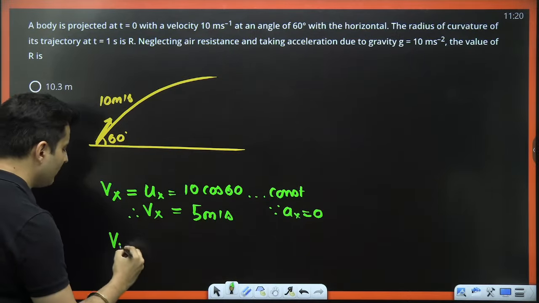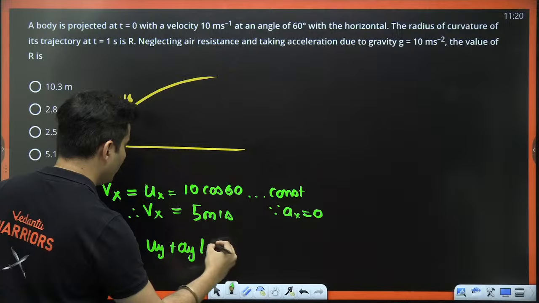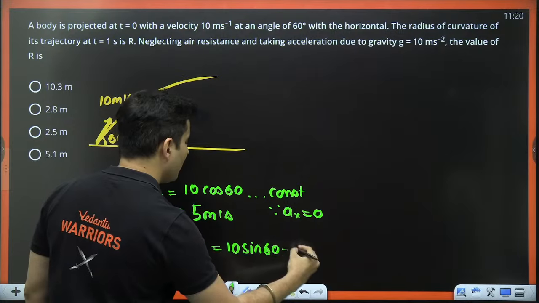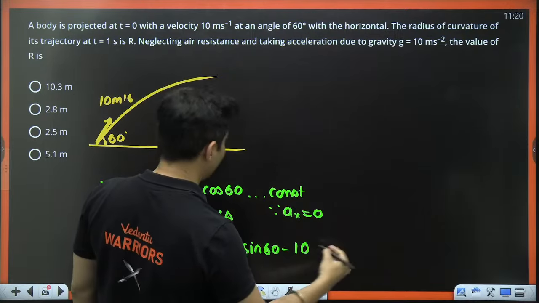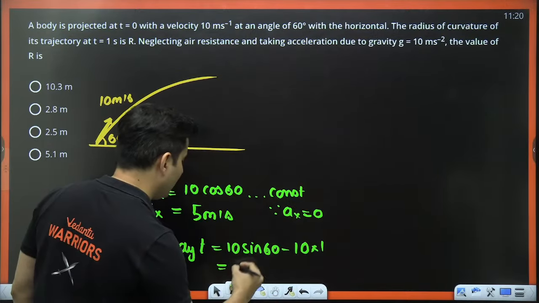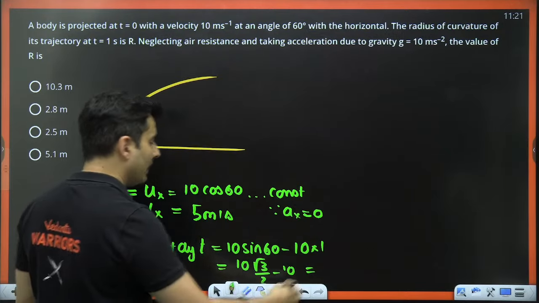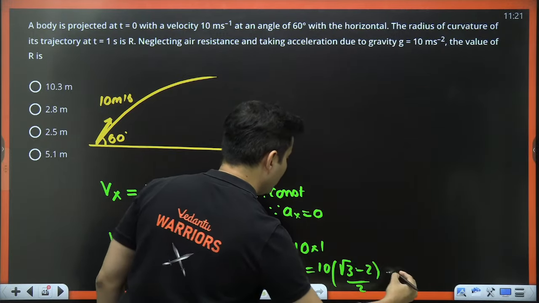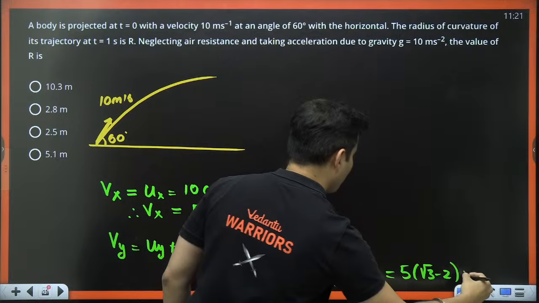What about the y direction? So Vy will be nothing but uy plus ay into t. Initial velocity in the y direction is basically 10 sine of 60, minus, acceleration is negative 10, and the time value was nothing but 1 second. So this is nothing but 10 root 3 by 2 minus 10, which is, you can take 10 common and this will become root 3 minus 2, the whole thing divided by 2. So 10 by 2 is 5. So it will become 5 into root 3 minus 2 meters per second.